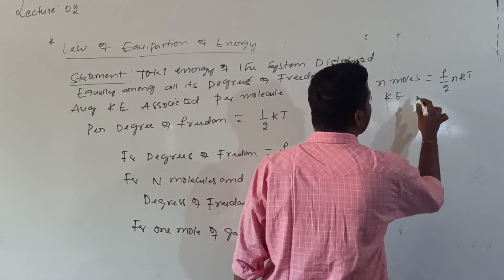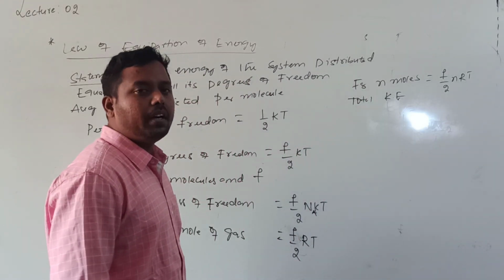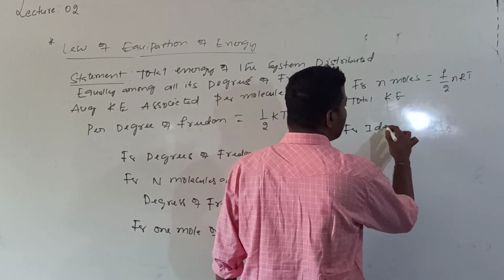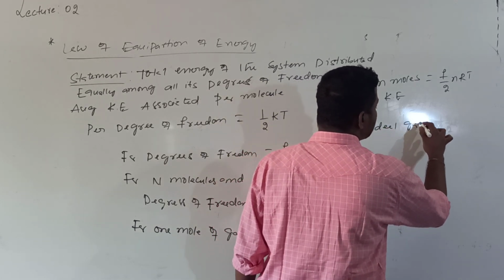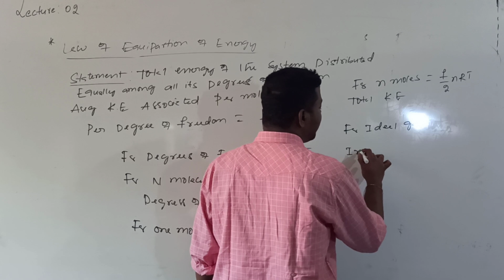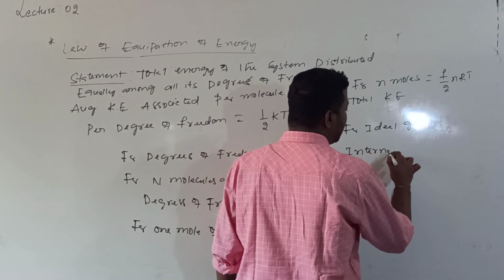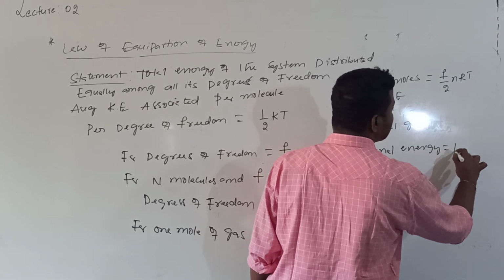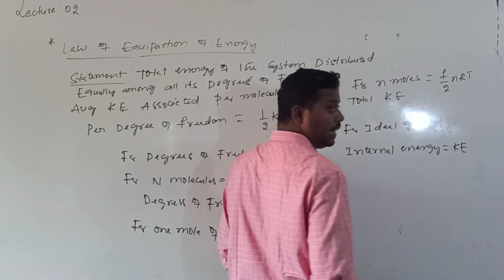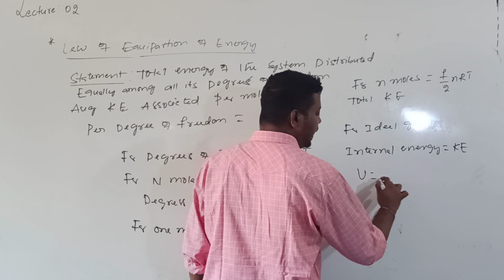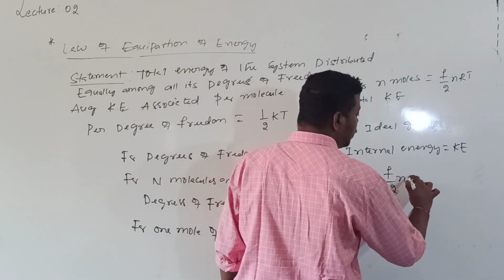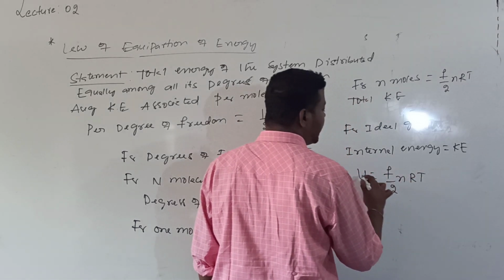But we know that for an ideal gas, the internal energy is only due to the contribution of kinetic energy, total kinetic energy. So that's why I can write the U value. U will be equal to f by 2 into n into R into T.